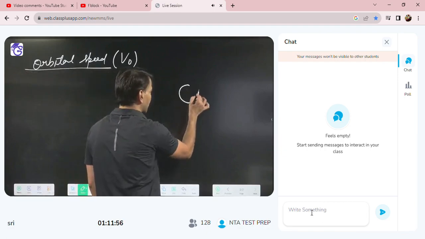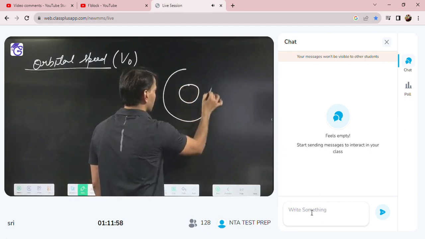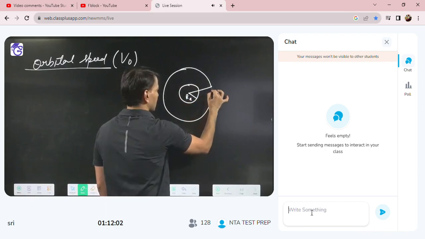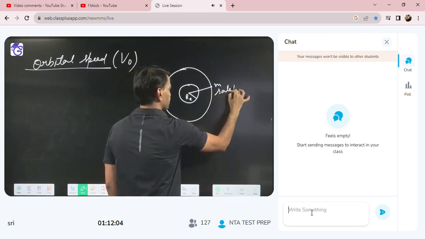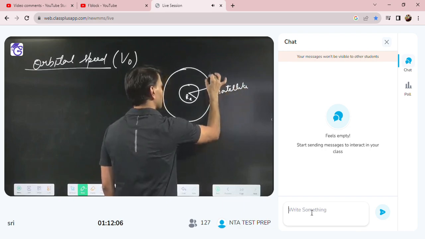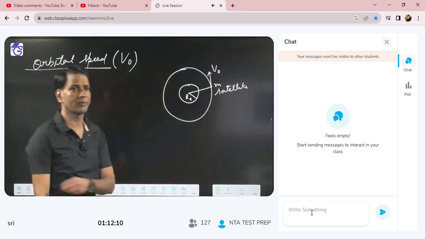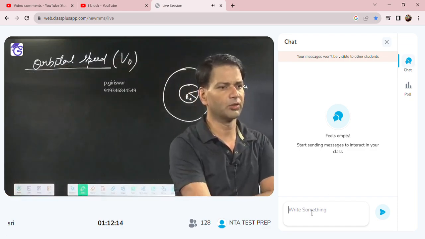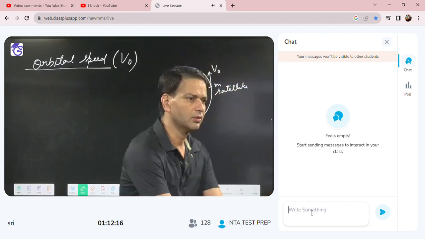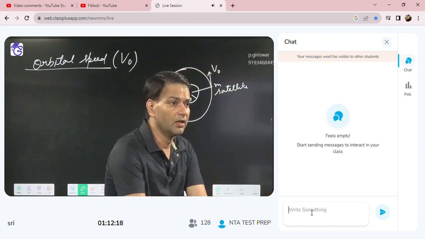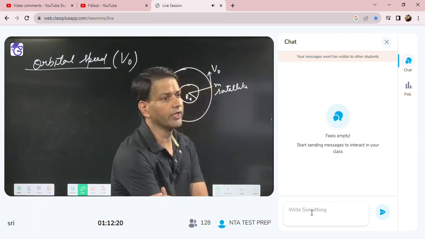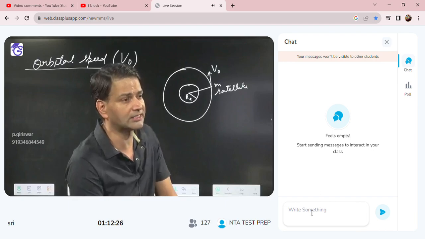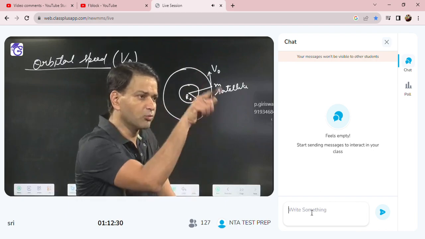Suppose a satellite is revolving in a circular orbit with speed VO, so that VO means orbital speed. It is moving in a circular path.